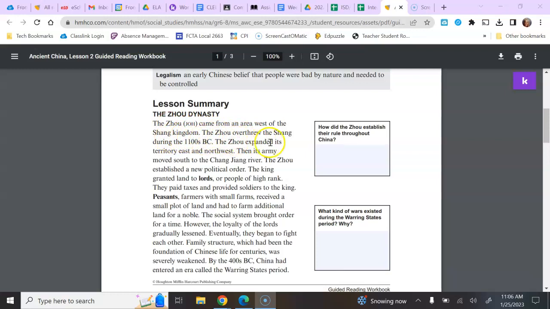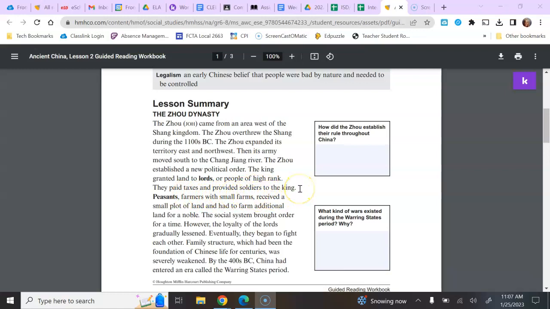The Zhou overthrew the Shang during the 1100s BC. The Zhou expanded its territory east and northwest. Then its army moved south to the Changjiang River. The Zhou established a new political order. The king granted land to lords or people of high rank. They paid taxes and provided soldiers to the king.